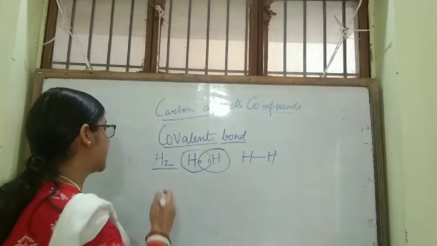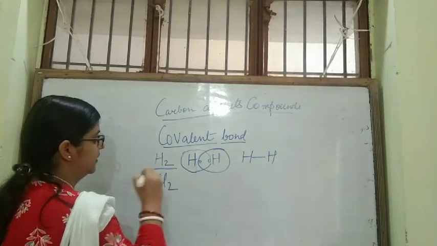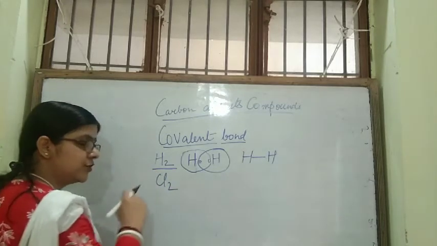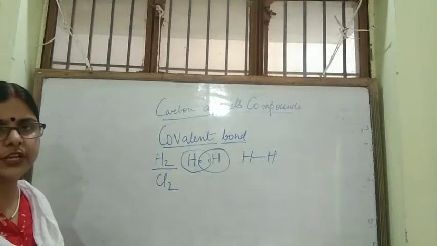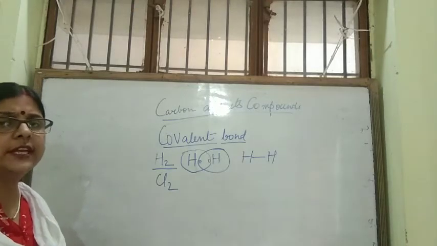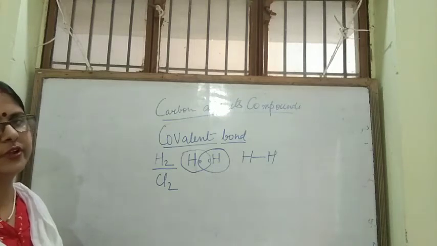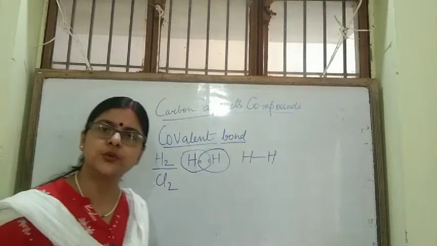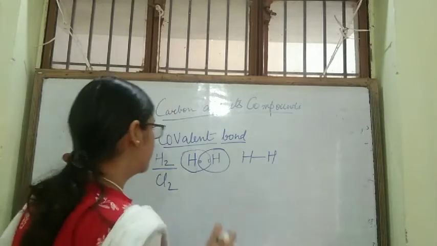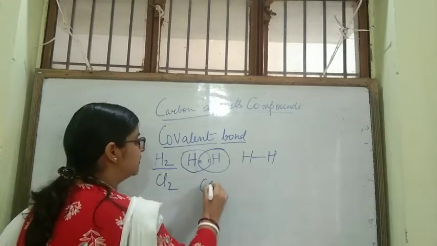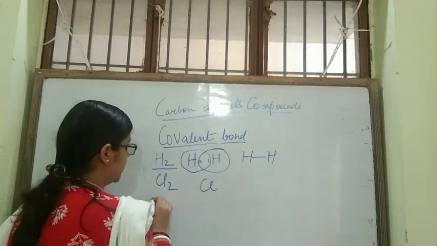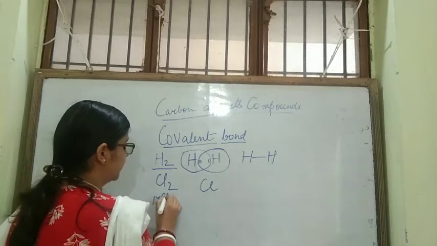Suppose I take the example of Cl2. These are also non-metals. Chlorine is a non-metal. Chlorine has 7 electrons in its last shell, so chlorine requires 1 electron to complete its octet. Both chlorine atoms have atomic number 17.